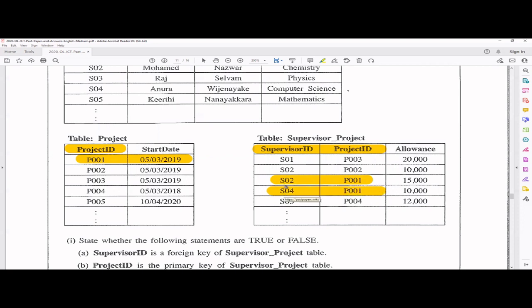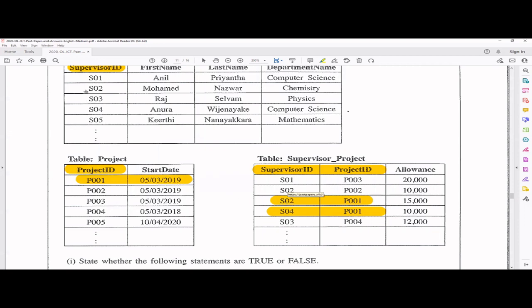Okay, so for these supervisors, we have to use the foreign key to find more information about the supervisor's department. S02, right? It's chemistry. And for the S04, we can go for computer science.